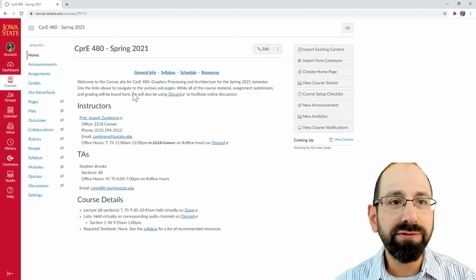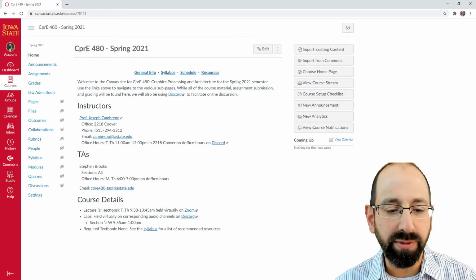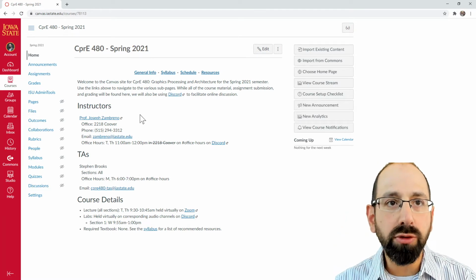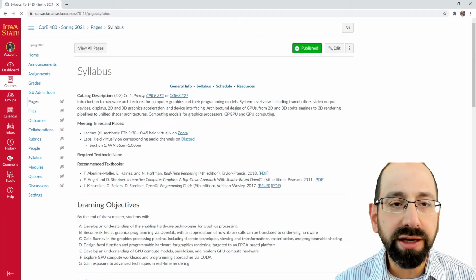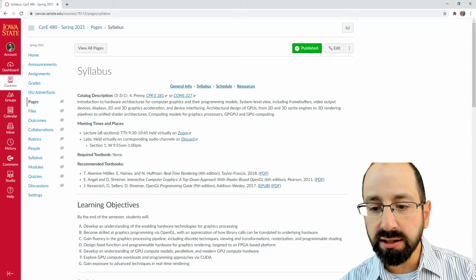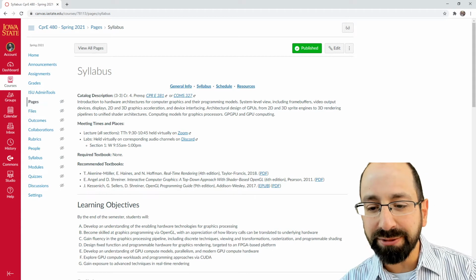So contact information is there for myself as well as for the TA this semester. And more importantly are the low-level syllabus information. We can walk through that briefly here. First thing the syllabus talks about is the other two ways we're going to be communicating.